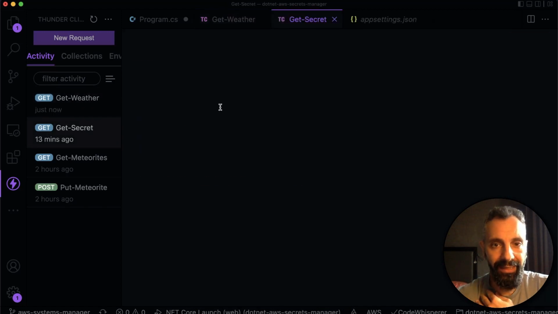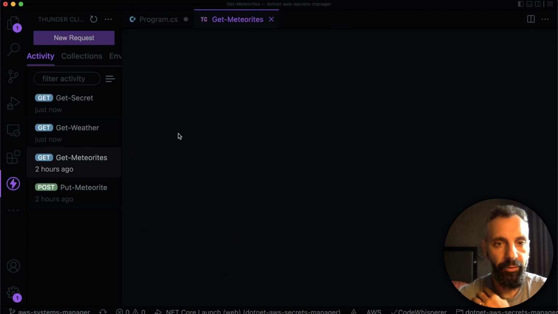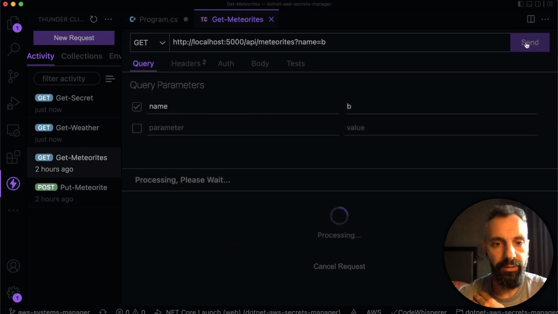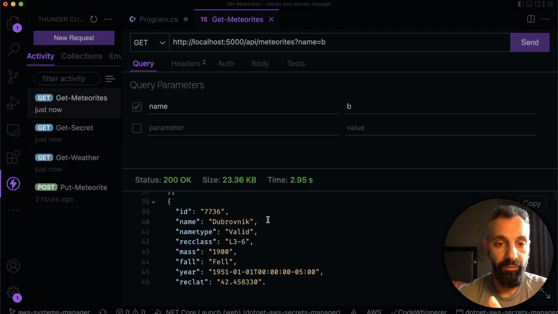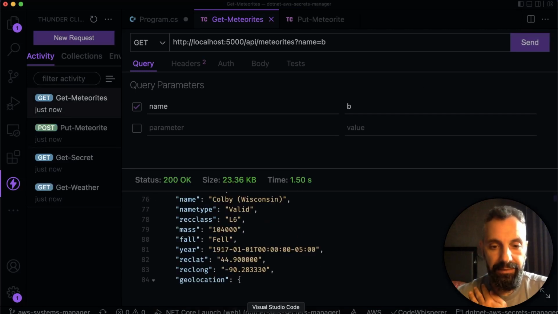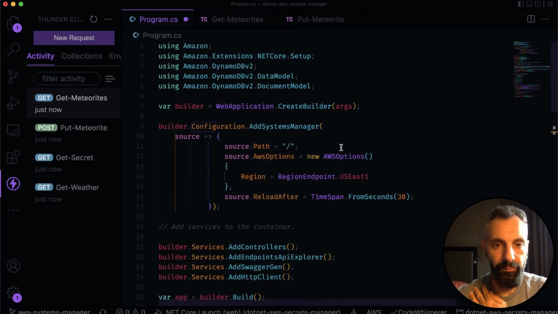If I run a get secret, now we can get the meteorites out of the database. So let's search for any meteorite that starts with the name B or contains the name B. Quite a few of them actually. And that's it. Again, let's look at the code and how much it took to configure all that. We have 8 lines of code or 7 lines of code between 10 and 17 that configures our Systems Manager.